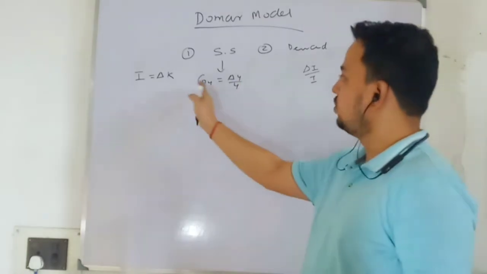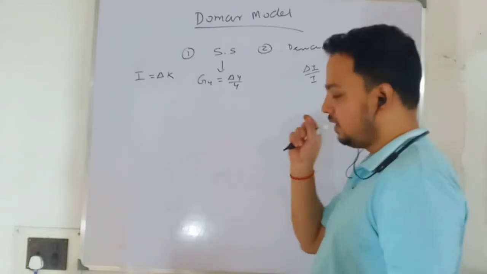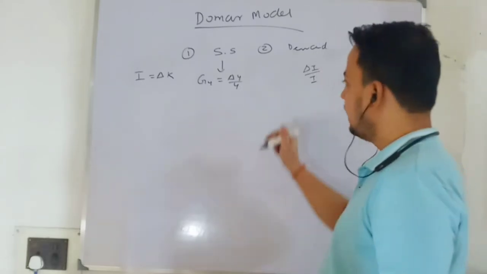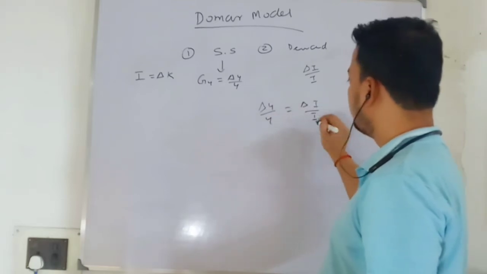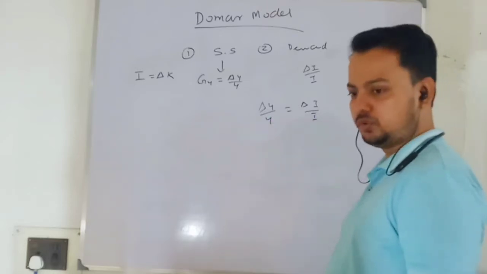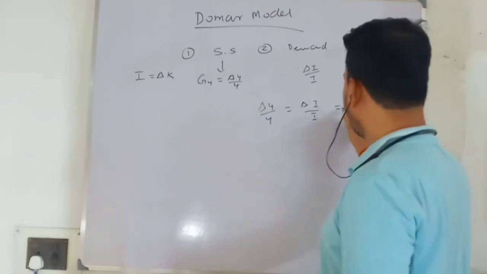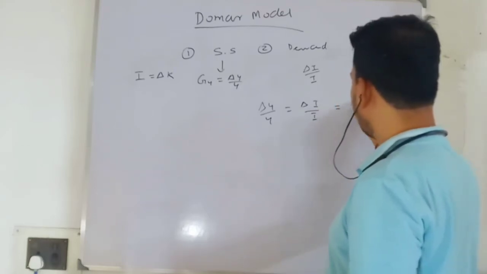When we are talking about the demand side, we want to know whether this growth in investment matches this growth rate in output or not. We want to find a unique rate of growth at which your output growth rate will be equal to the investment growth rate, or growth in demand, because this is from the demand side. Growth in demand must be equal to growth in output, and we will get a particular unique rate.